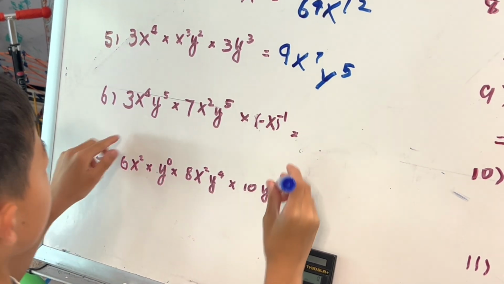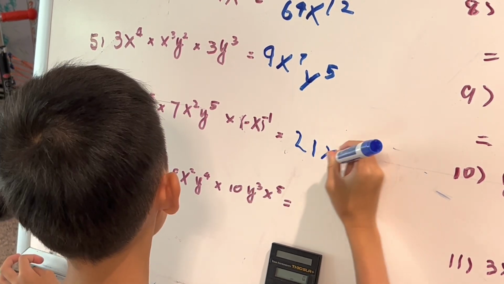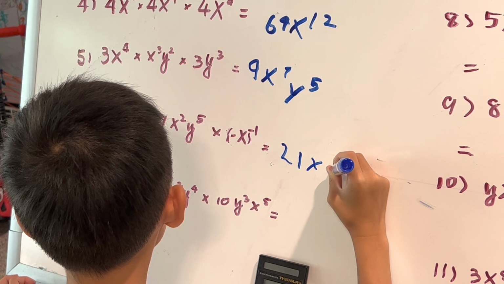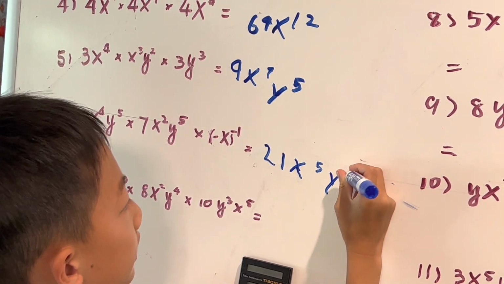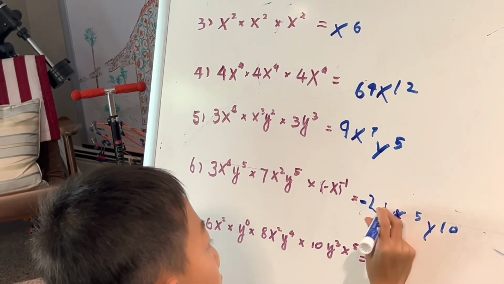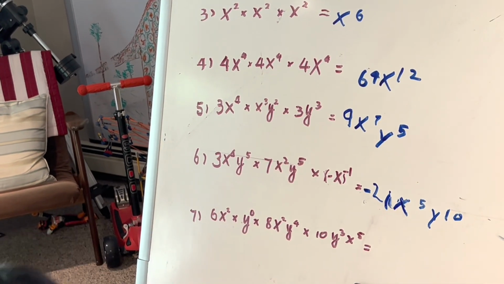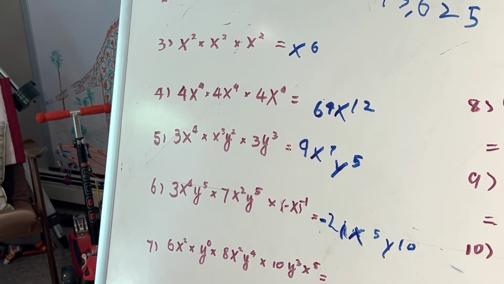So I'm going to do 3 times 7 is 21, x to the power of 5 and y to the power of 10. Since we're multiplying, we have to put the negative sign all the way up in front, and then it's negative 21 x to the power of 5 y to the power of 10.